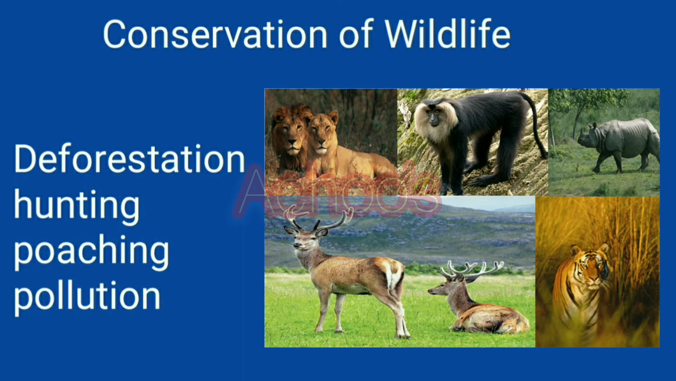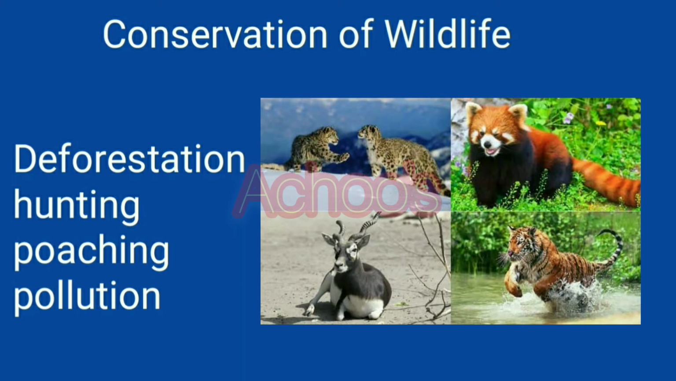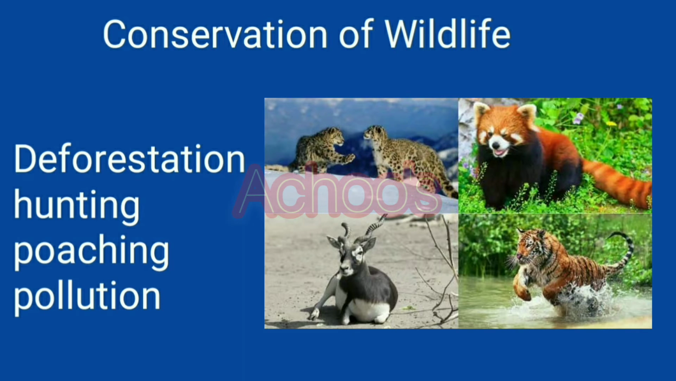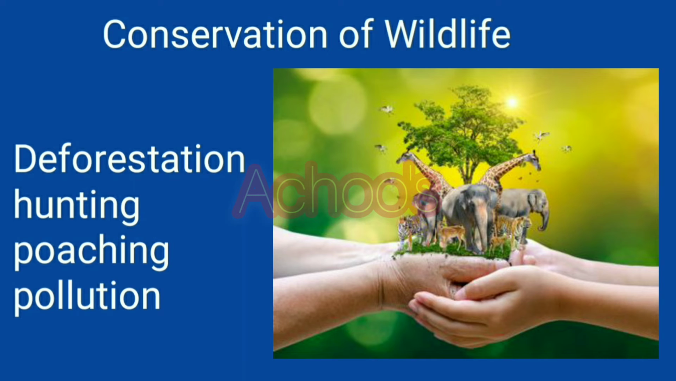You know children, in recent years because of humans, many species of animals are endangered and some have already become extinct due to human activities like deforestation, hunting, poaching and also pollution. Therefore, wildlife needs to be conserved for maintaining the ecological balance and for conserving the endangered species of animals. Now, let's learn what various steps have been taken to protect and conserve the wildlife of India.